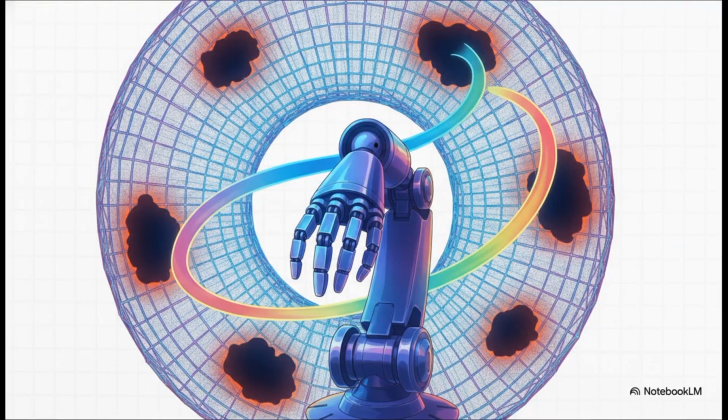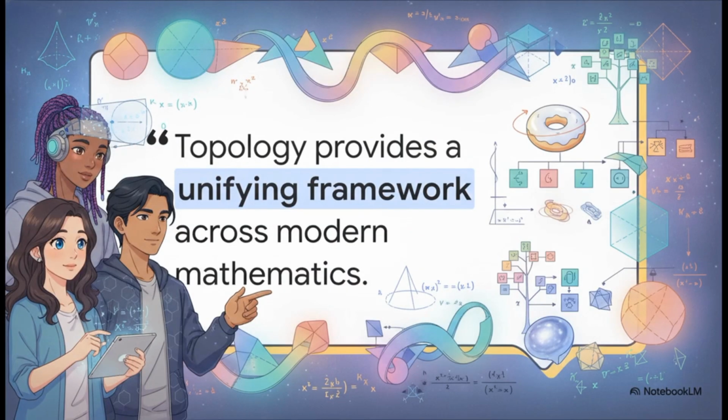Even industrial robotics relies heavily on this. They map physical obstacles as topological holes on an n-torus to safely plan movement trajectories. When you have a robotic arm with multiple rotating joints, its possible movements exist in a configuration space, which is topologically equivalent to an n-torus manifold. Physical obstacles in the real workspace literally translate into topological subregions that the arm has to avoid. By using path homotopy, algorithms can evaluate if a collision-free path can be continuously deformed to reach the target without ever hitting a barrier.